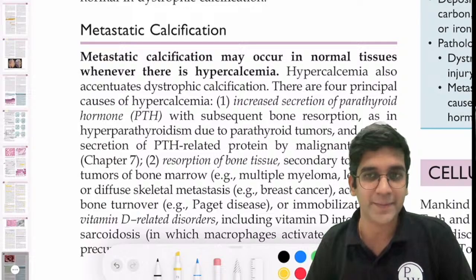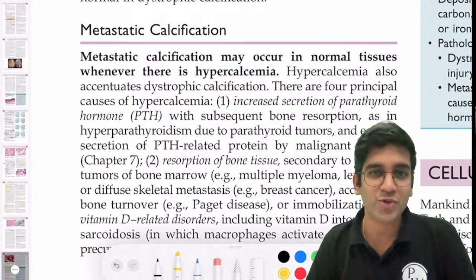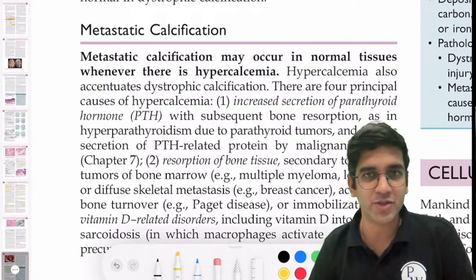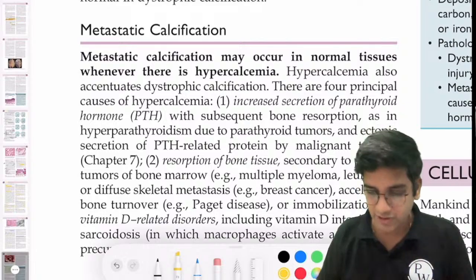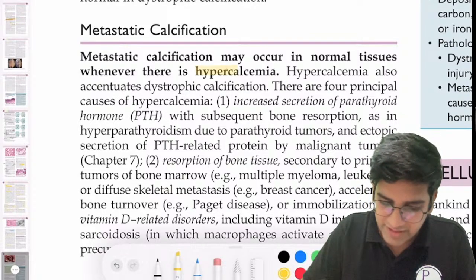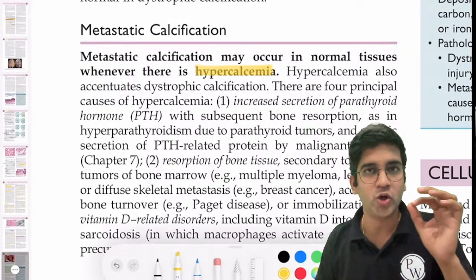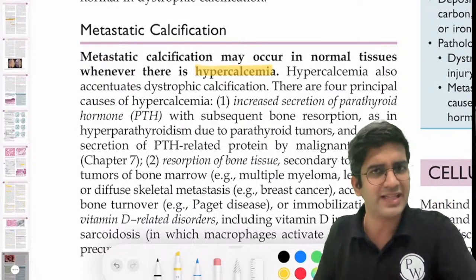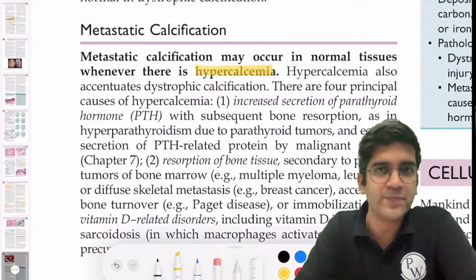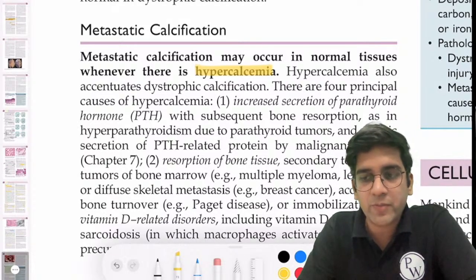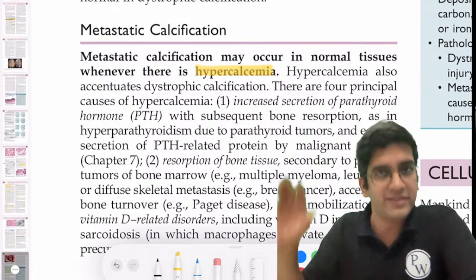Hypocalcemia or hypercalcemia? Obviously it's going to be hypercalcemia. That's what the first line in Robbins says. Whenever there is hypercalcemia in a normal tissue, the calcium gets deposited. That's a simple fact which everyone knows, right? So when I'm going to have hypercalcemia, again the book is there.